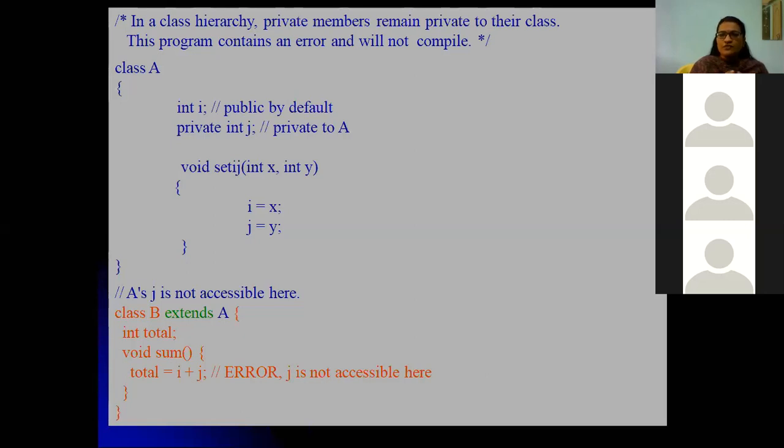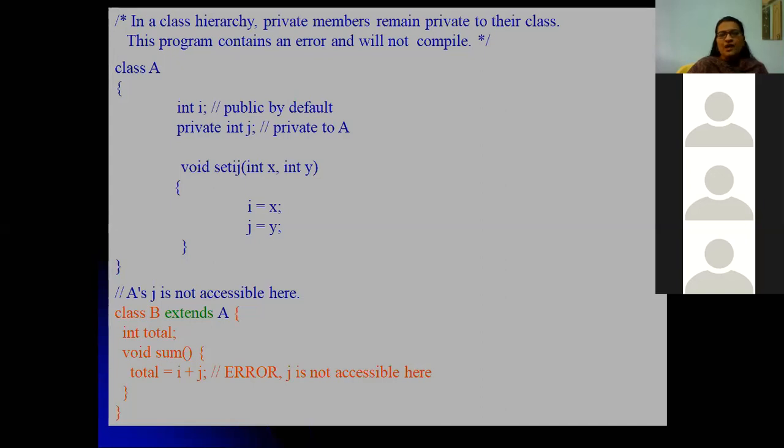Within that package, the classes there have permission to access the variables. Class A has an int i variable, which is public by default, so there is no need to specify a public keyword here. The class variables and methods are public by default in Java, but in C++ they are private by default.